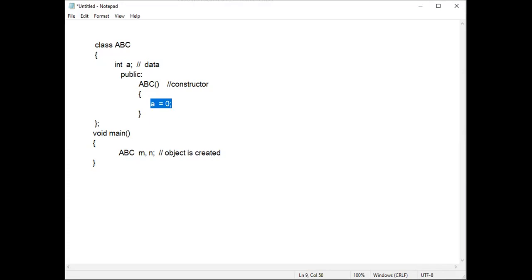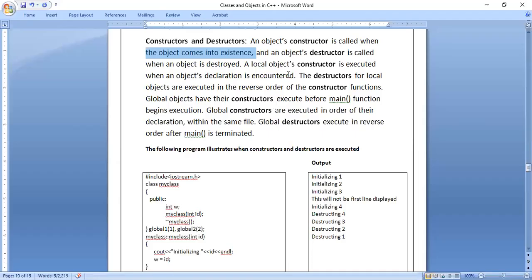Now, coming to the destructor. We will see how destructors are executed. An object's destructor is called when the object is destroyed. When the object is destroyed, meaning there is no line to destroy the object.